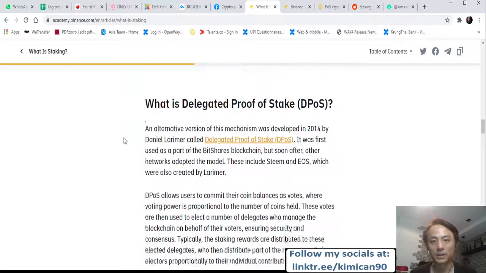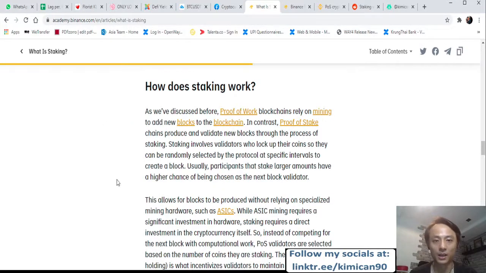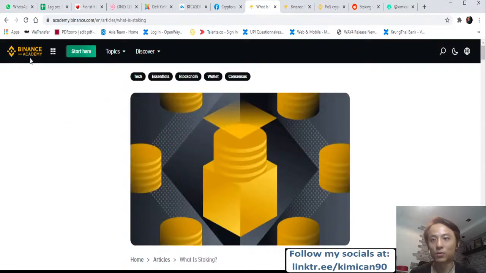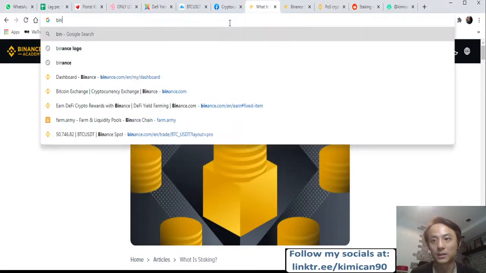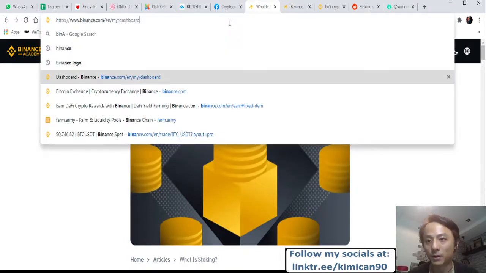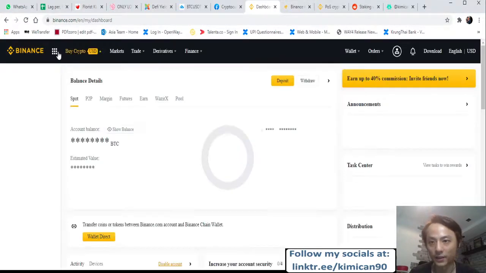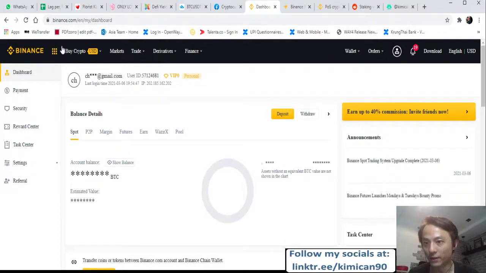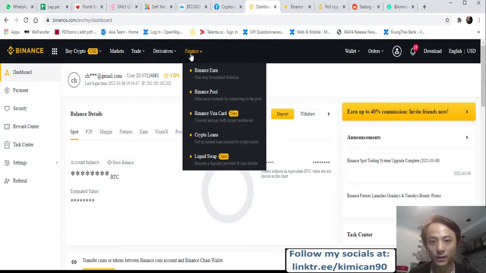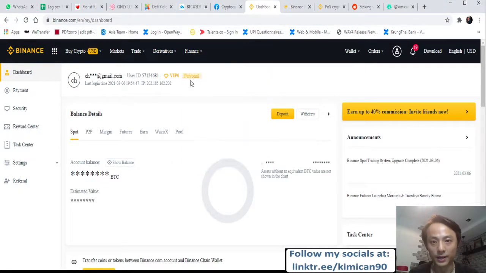Basically, how you do staking, there's a few methods here. Let me just go inside Binance, example from the dashboard. I can show you the staking that I have done so that you can have a more proper demo here. It is under Earn, Finance, Binance Earn.